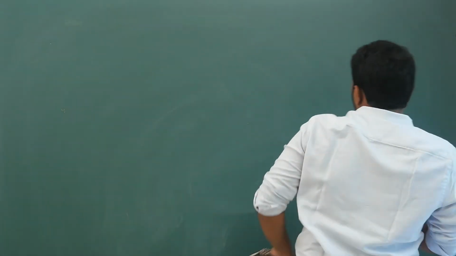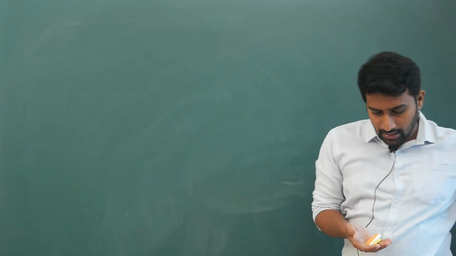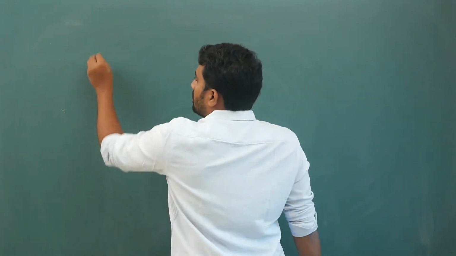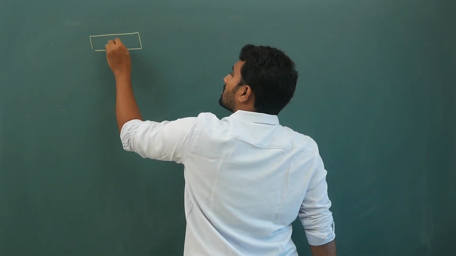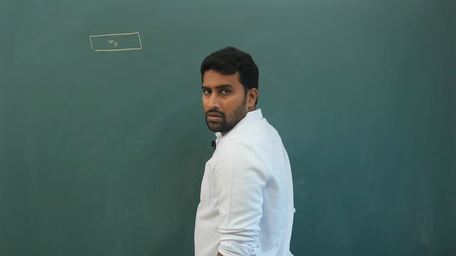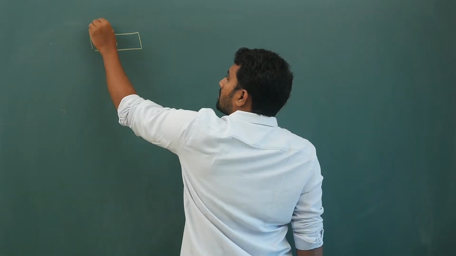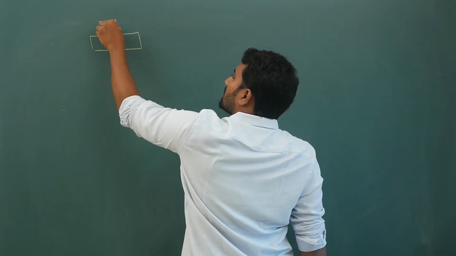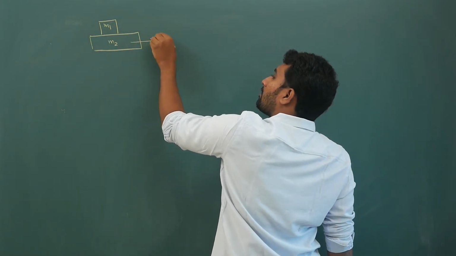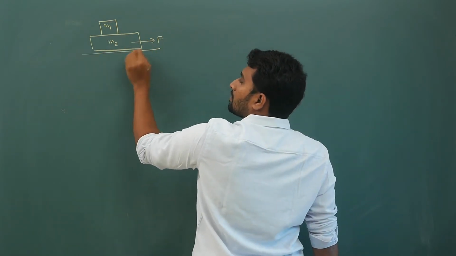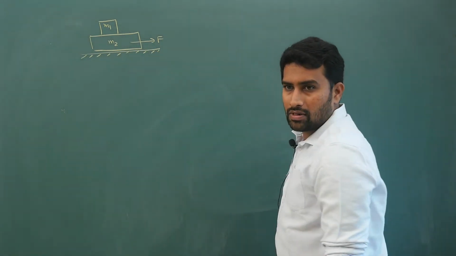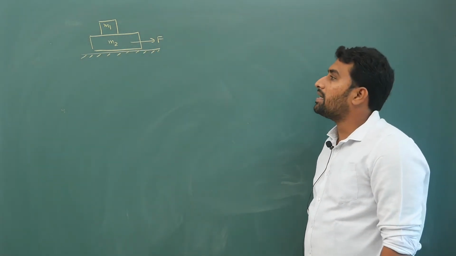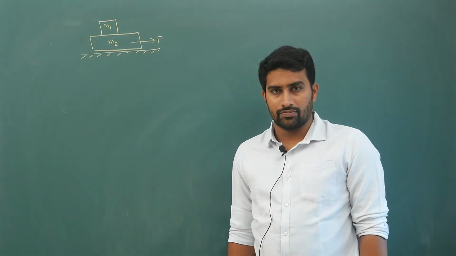So for example, let us say you have a block of mass m2, and another block of mass m1. On this you are applying some force. You are applying some force on m2.